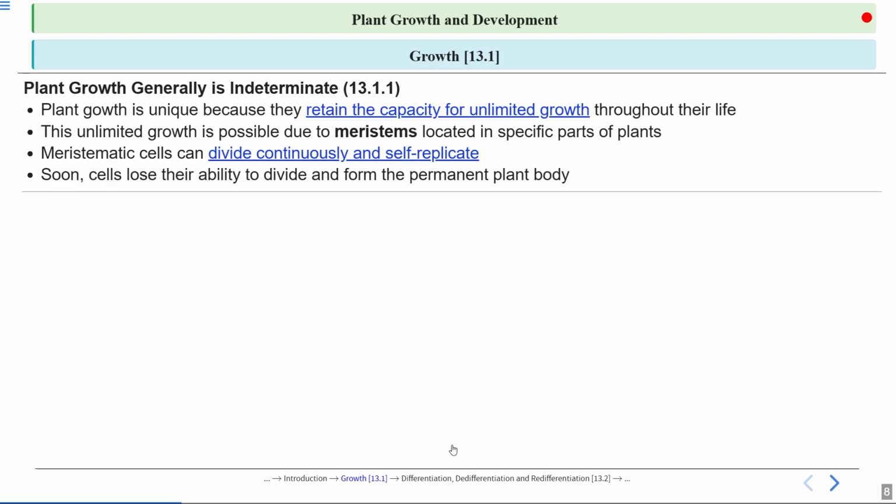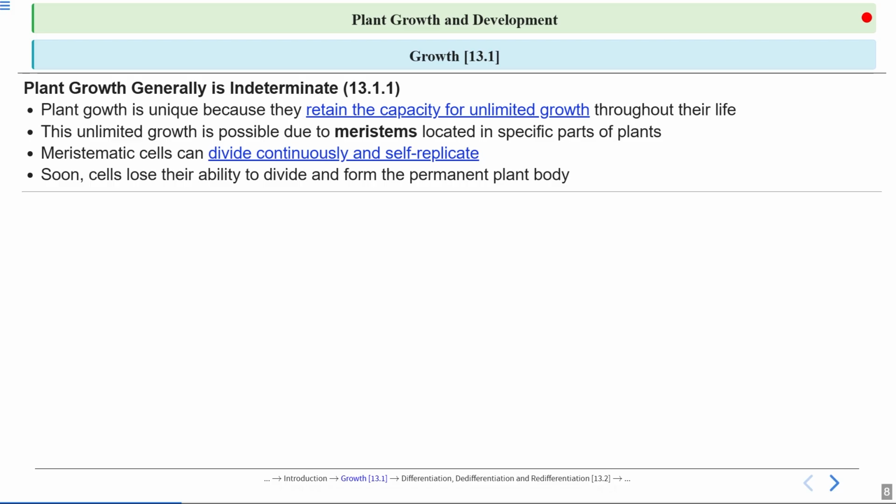Here the growth type is indeterminate because of the presence of meristem. We don't have meristem, that is why our growth is determinate, our growth is limited. But here, because meristem is present at certain parts, not everywhere, but at certain parts of the plant, that is why it can grow throughout the life cycle. So here it is written that unlimited growth is possible due to meristems located at specific parts of the plant. It is due to meristem that are located in the specific parts of the plant.